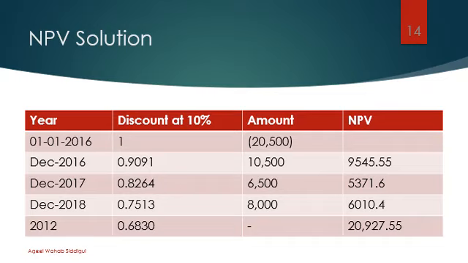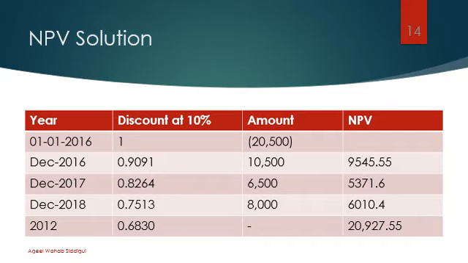This offers, say, at the end of December 2016 to 2018, you will receive 10,500, in the next year 6,500, in the last year 8,000 respectively, and the total becomes $24,000.